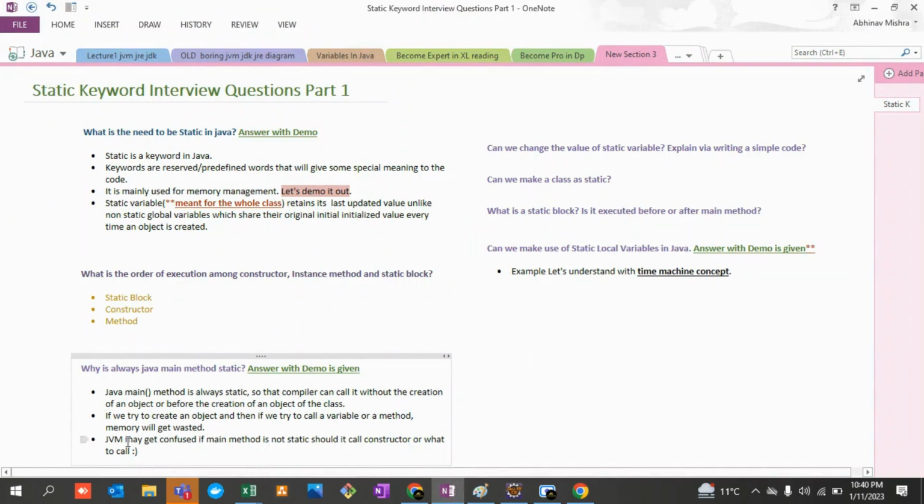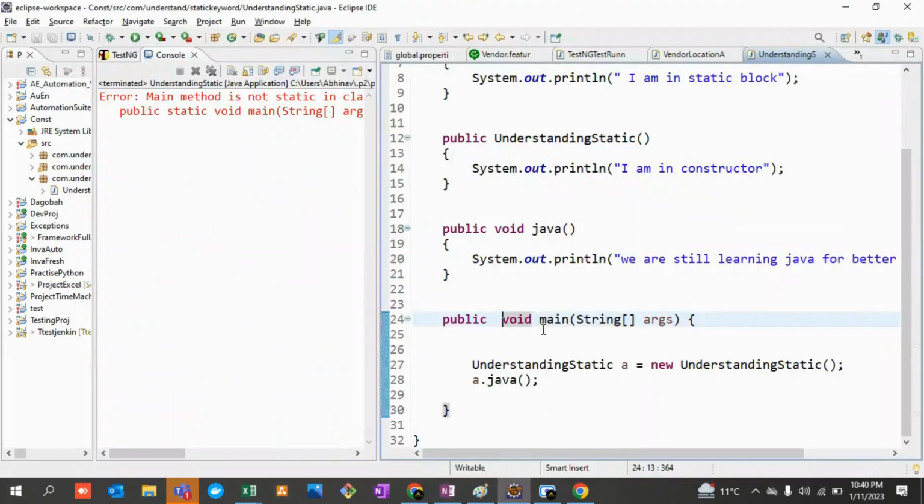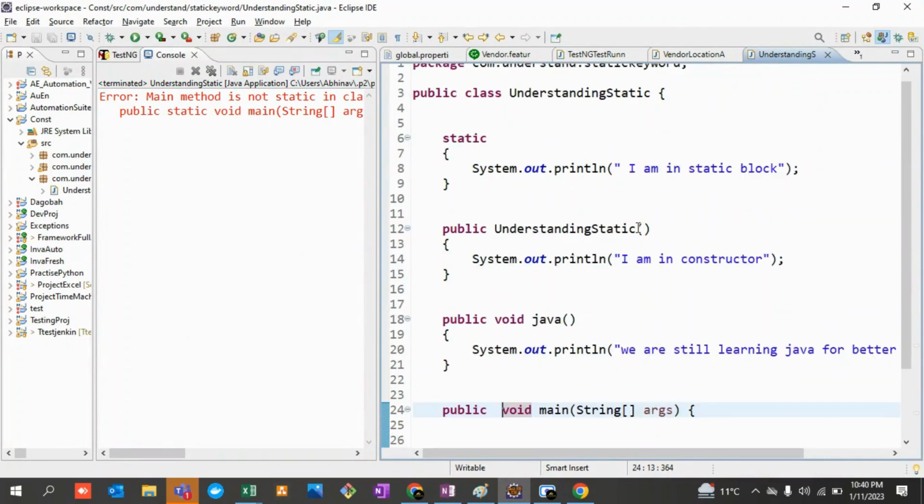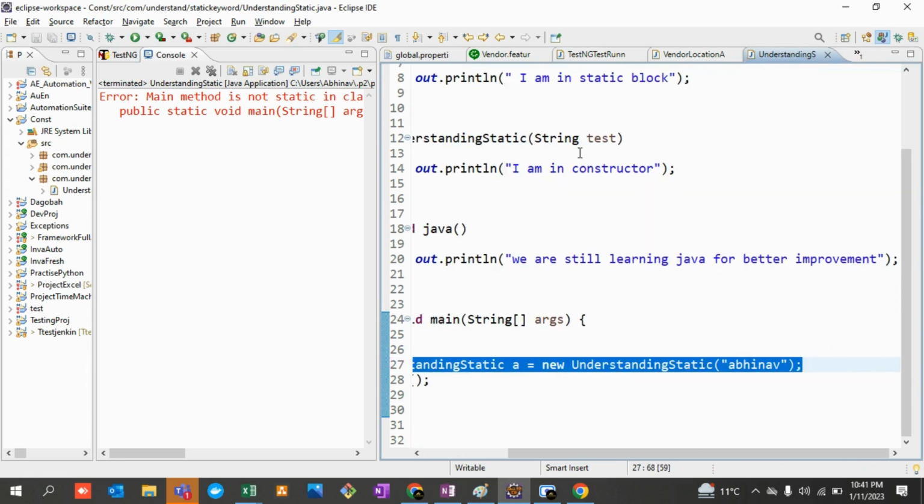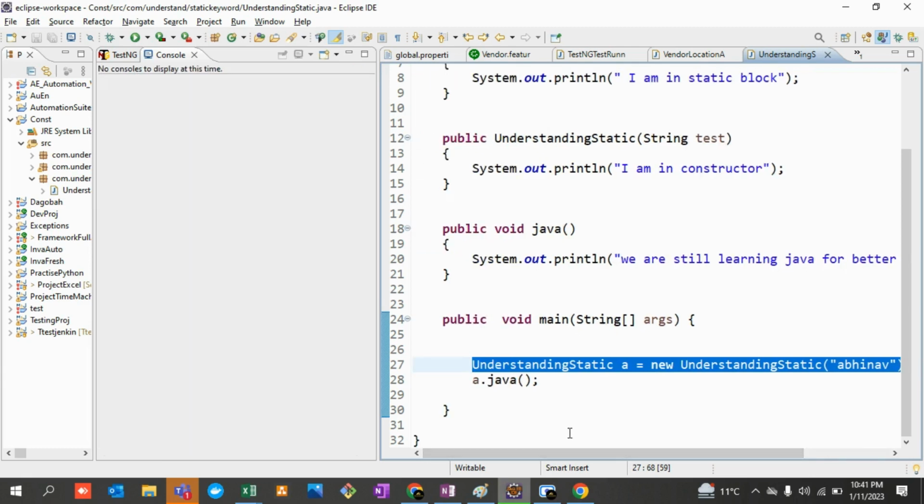Okay. Why? Because JVM may get confused. Because if it's not static, let's say this is your constructor, right? Let's say I have to pass a value over here, like String test. So whenever an object of this class is called, then this constructor would be getting called. As soon as I created a constructor over here, allow me to pass some value. Let's say I'm giving my name as well, okay? So whenever you call an object of this particular class, you have to pass this into the constructor, and now try to run it again.